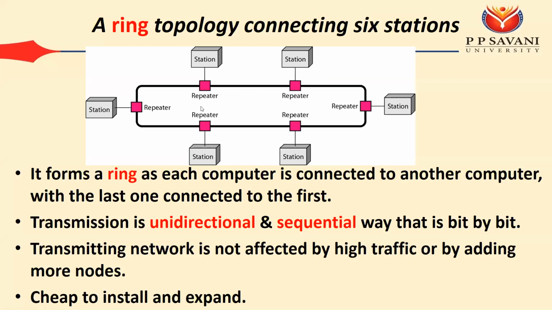So the main advantage of this ring topology is that transmission is not affected by high traffic or by adding more nodes.